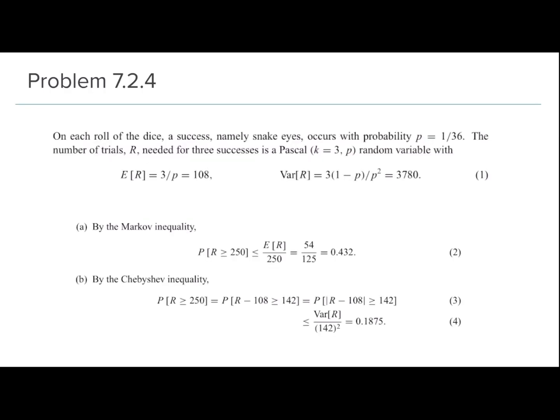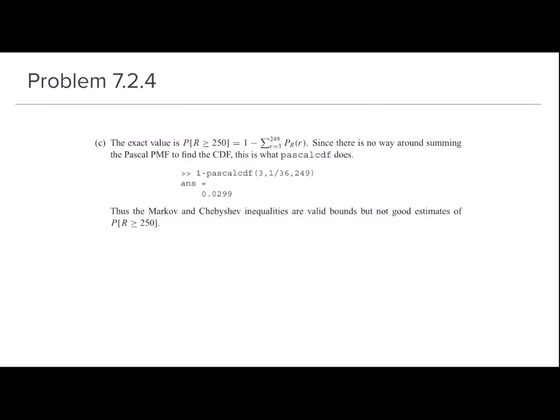So by Markov we obtained the value 0.432, and by Chebyshev we obtained the value 0.1875. While both these values are upper bounds to the actual value, which is equal to 0.0299, they're not actually very good estimates. Both of these just provide upper bounds, and Chebyshev seems to be a tighter upper bound, but they're not really good estimates.